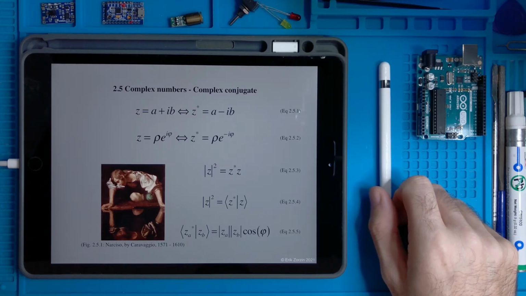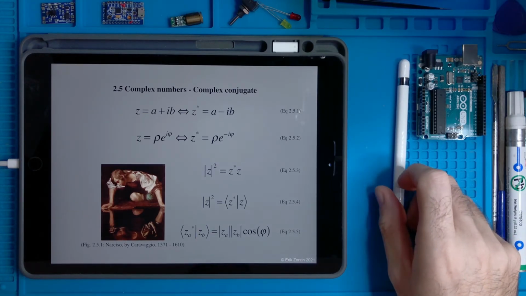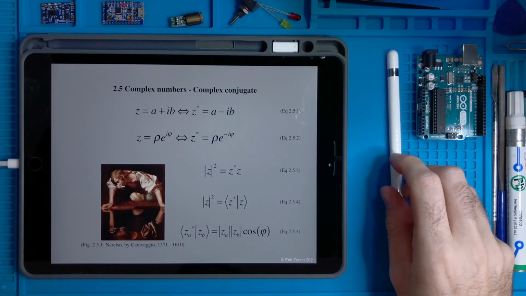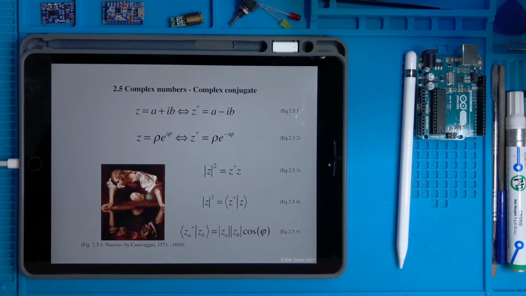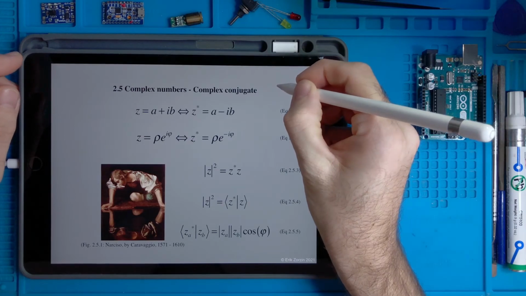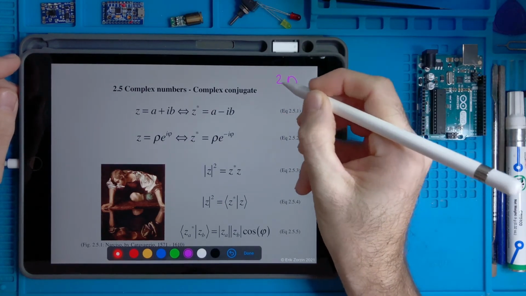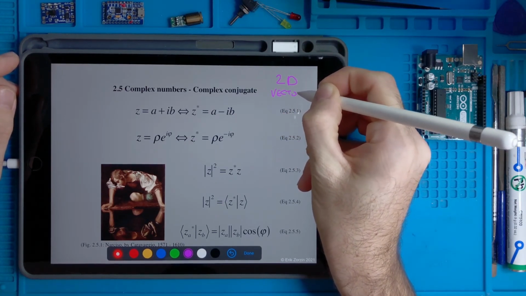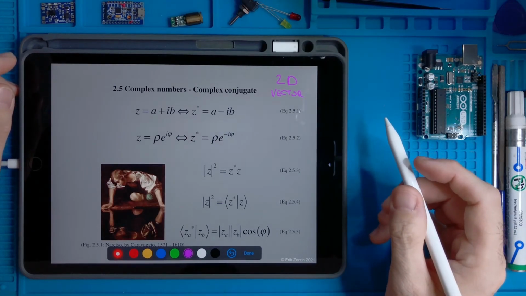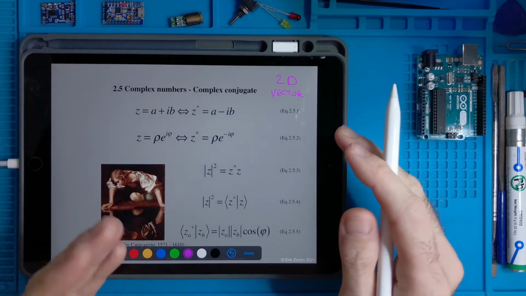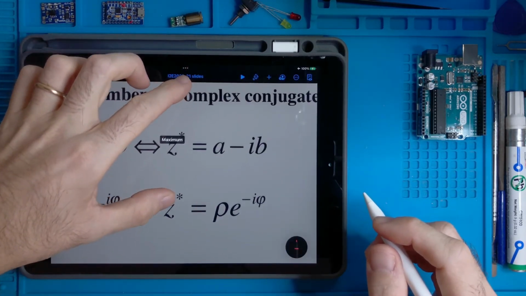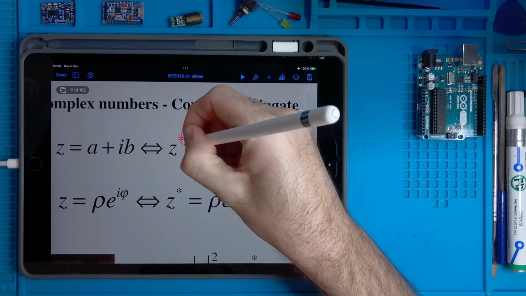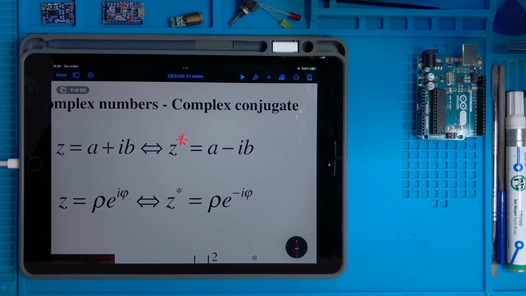Again, let's try to say something about these complex numbers. They have some properties. We associate the complex number to a 2D vector made of a real and an imaginary part. There is this operation which is called conjugation, indicated by a star like this.